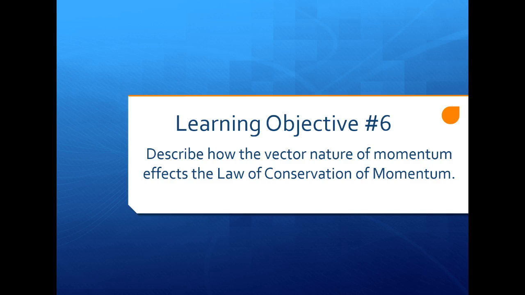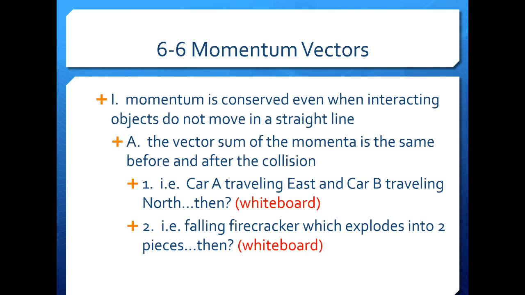Next, learning objective number 6. Describe how the vector nature of momentum affects the law of conservation of momentum. Momentum is conserved even when interacting objects don't move along the same straight line. To analyze momentum in any direction, we use the vector techniques we've previously learned. The vector sum of the momenta is the same before and after a collision.